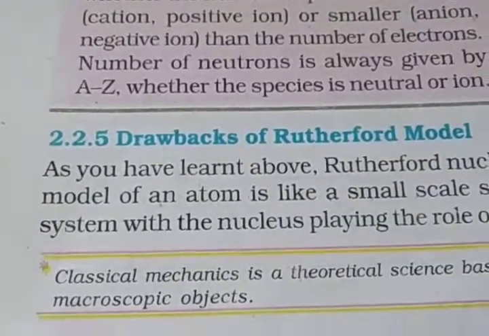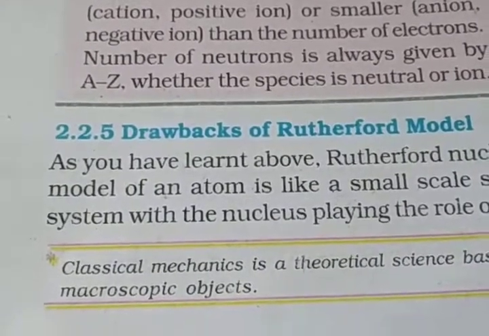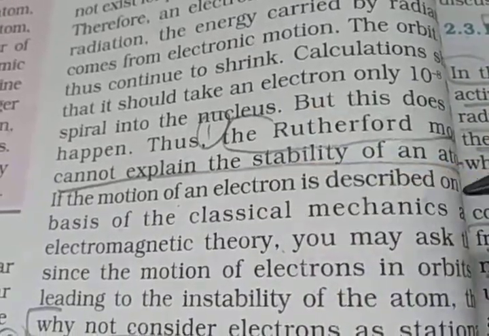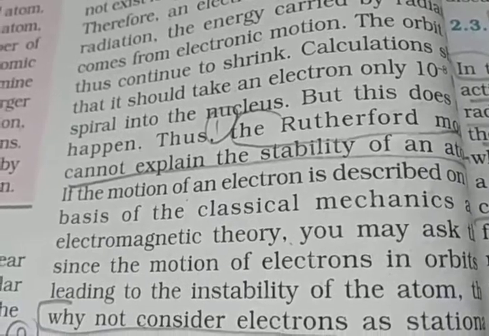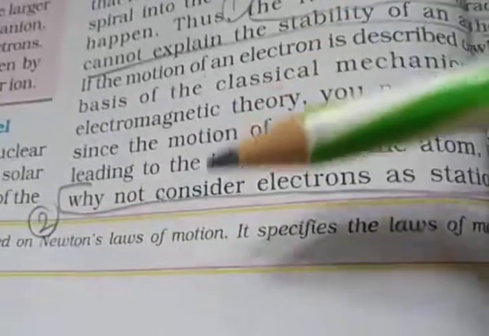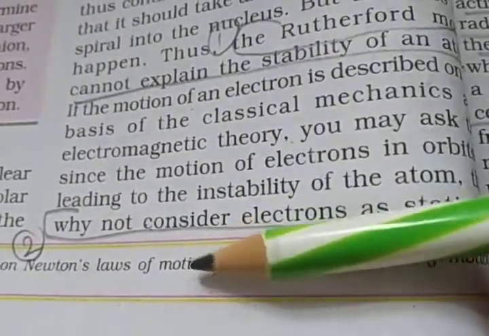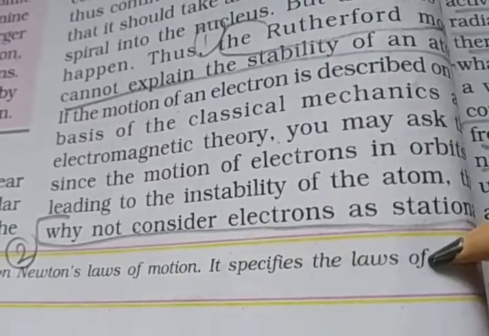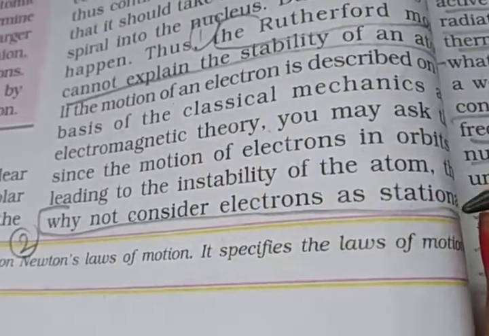Next topic is drawbacks of the Rutherford model. Simple three concepts you learn for the drawbacks, which means the model fails. Reason: first, the Rutherford model can't explain the stability of the atom. Second, it did not explain why the electron is not considered stationary around the nucleus.